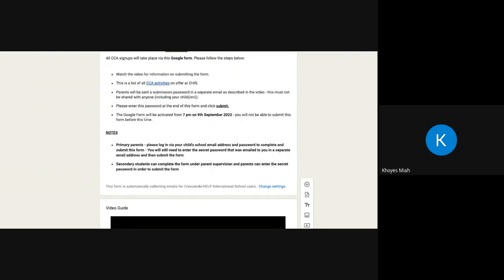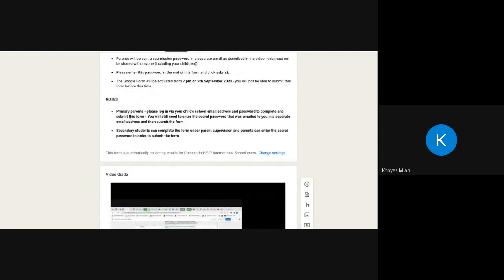Please bear in mind that the Google form will be activated from 7 p.m. in the evening on the 9th of September 2022. So it's really important that you keep an eye on that date, and at 7 o'clock the Google form will open. Prior to that, you will not be able to make any submission. You can look through the Google form, but you can't make any submissions.